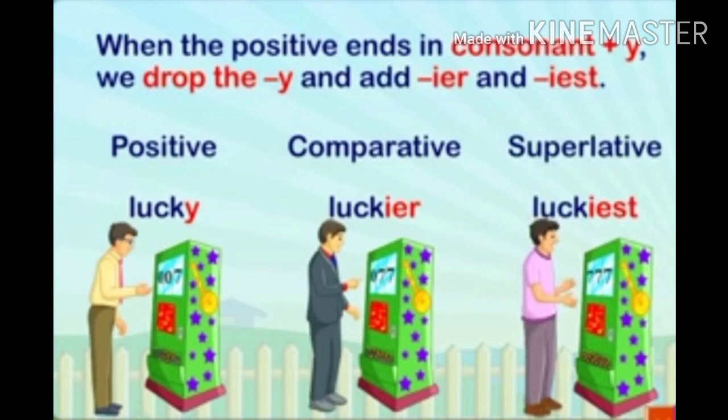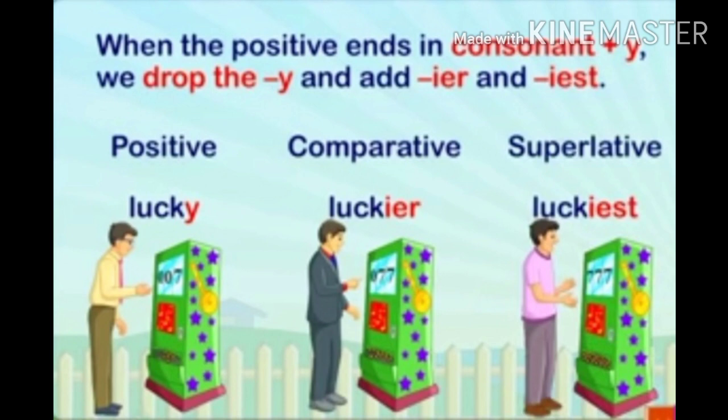Third, when the positive degree ends in consonant plus Y, we drop the Y and add IER to the comparative and IEST to the superlative degree. For example, the word lucky, L-U-C-K-Y. You can see the last two alphabets, both are consonants, but at the end the last is the consonant Y. So we have to drop Y and then add IER to the comparative, and for the superlative we add IEST.